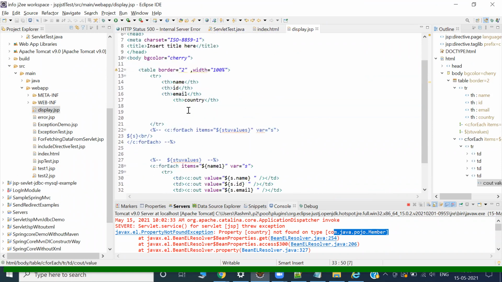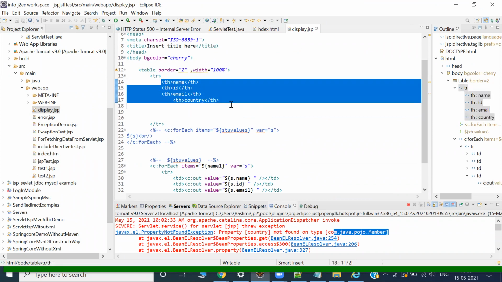The country is not there because I designed it in such a way that I'm adding one extra column. That is a real-time requirement. Let me tell you what happens in real time. Suppose tomorrow the product is getting sold very nicely, the public demand increases, and they want to add a new feature. They'll ask for one country value to be added. In that case, as a developer, where do you need to go and change or add the code? That is really important. This is a small example.